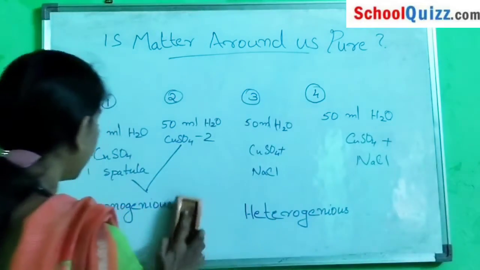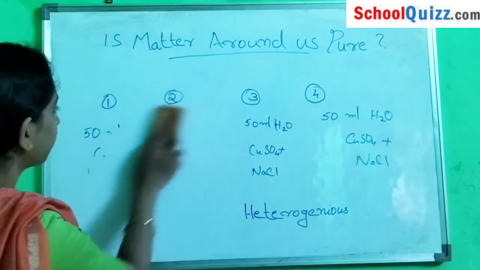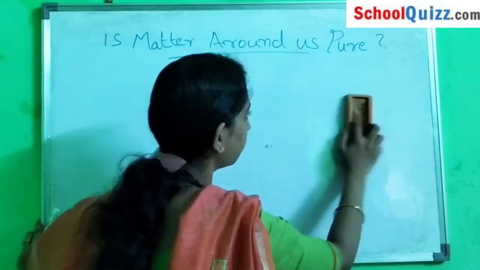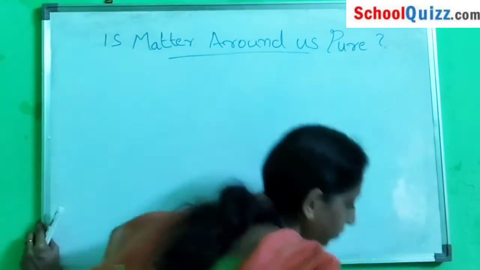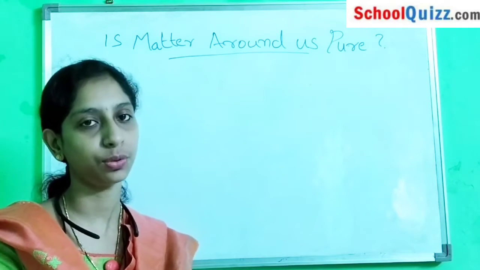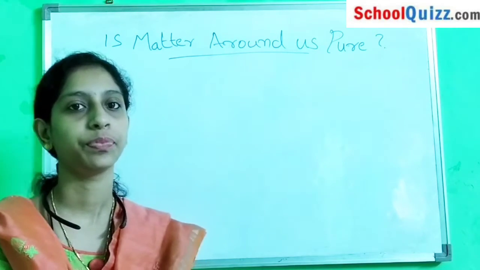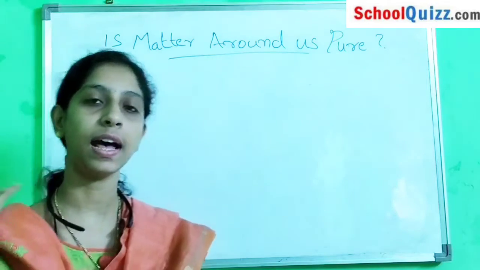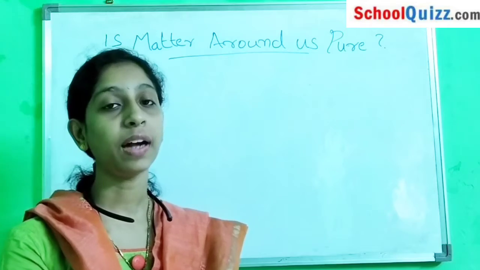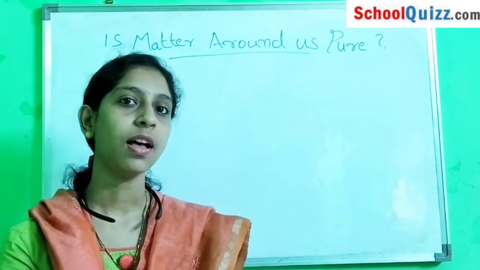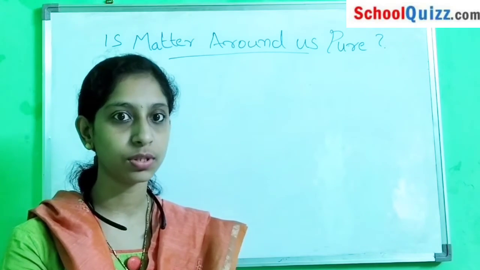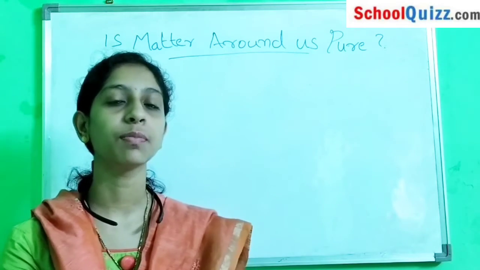Next we are going to discuss the difference between homogeneous and heterogeneous mixtures. The particles of homogeneous mixtures are uniformly distributed and they have uniform composition, with no apparent boundaries of division.